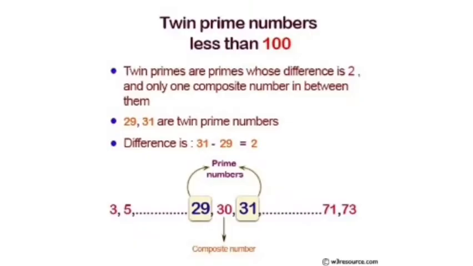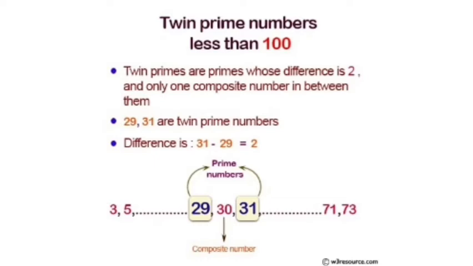Twin prime numbers are pairs of prime numbers such as 3, 5; 5, 7; and 41, 43 with a difference of 2. For example, 3, 5. What's the difference? 5 minus 3 is equal to 2. So, these numbers are twin primes, okay?